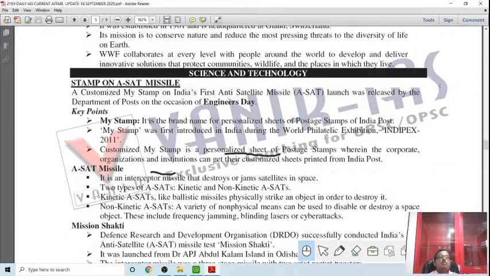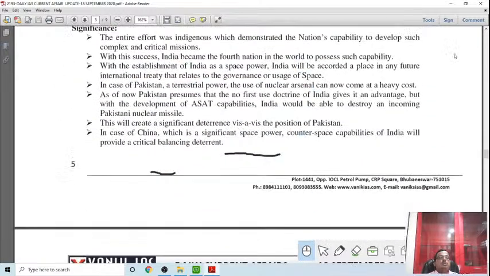Then there is new science and technology news: a stamp on the satellite, on ASAT missiles. A customized stamp on India's first anti-satellite missile, ASAT, launch was released by the Department of Post, Government of India. India has the distinction of launching the anti-satellite missile. So, recognizing that, the postal department has released a stamp on this, to give recognition to the Indian scientific community. This is the news on that.